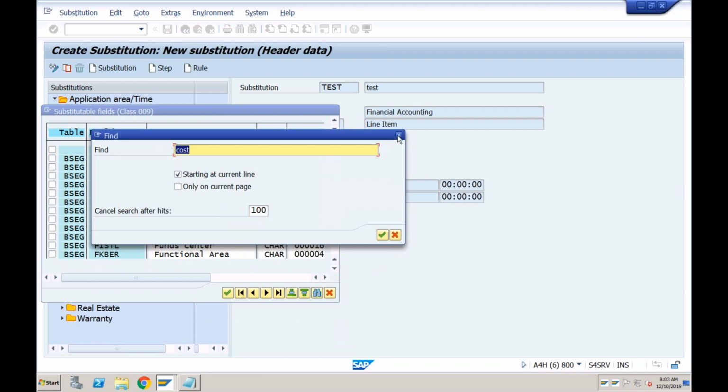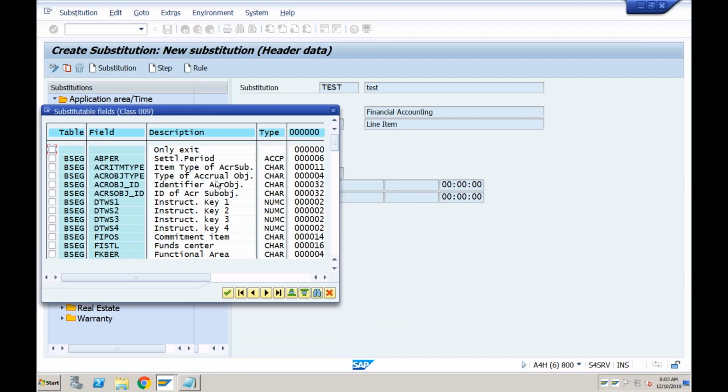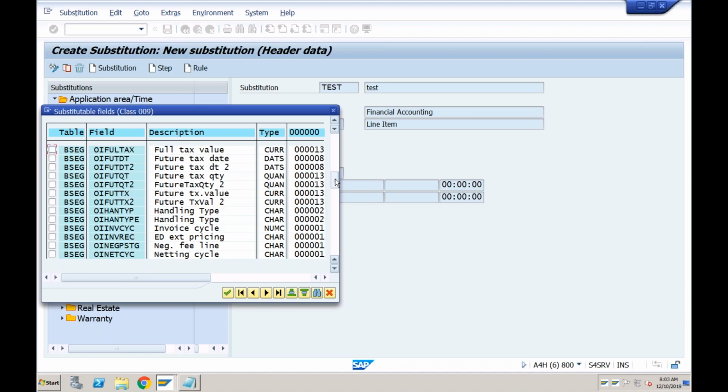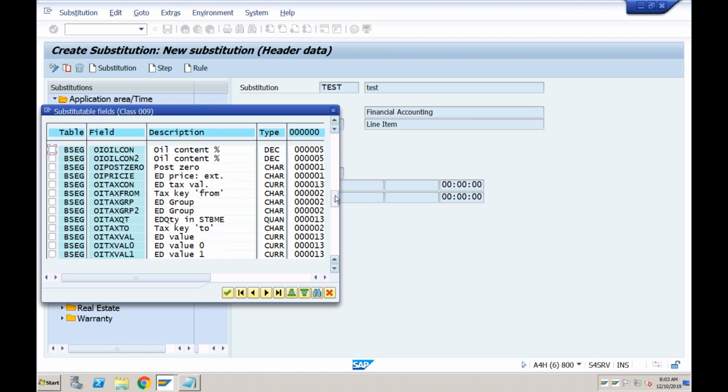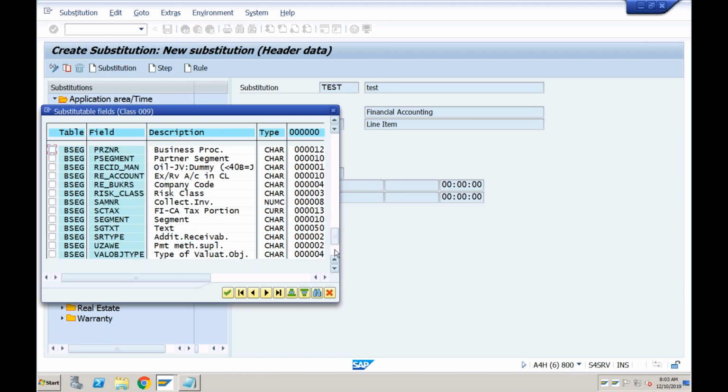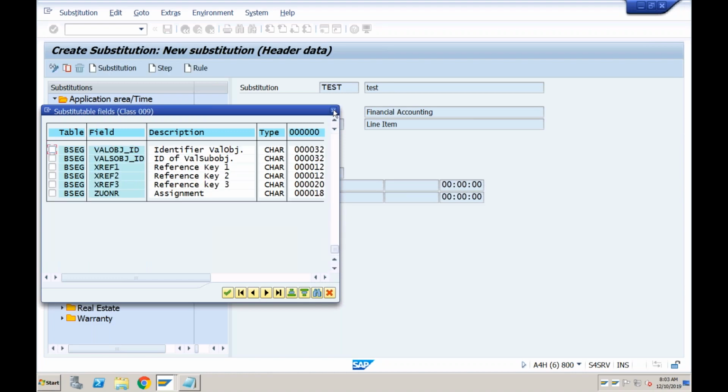There is one transaction through which you can bring the additional fields, the fields which are not available here. We can bring some more fields into the substitution. I don't remember that transaction code, so I'll tell you tomorrow which transaction code to use. Yes, it is possible. I'll tell you where you can go and activate that field so that it appears here. Apart from cost center, any other field which you are not able to see here, you can bring from that transaction.